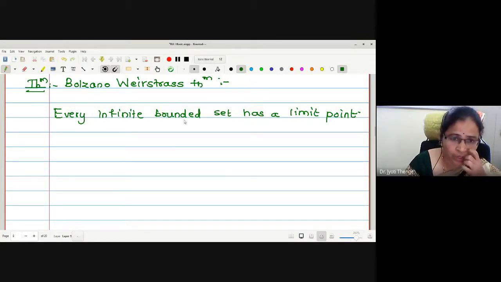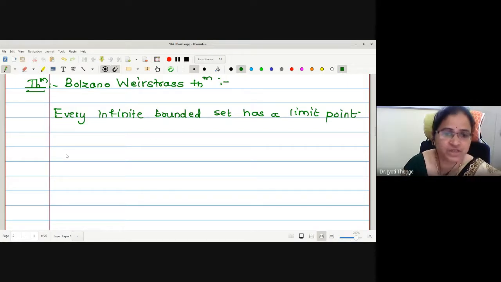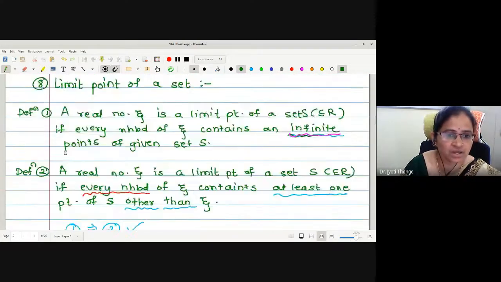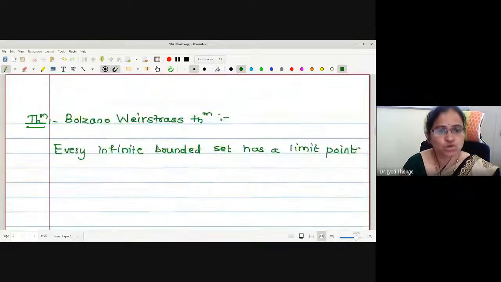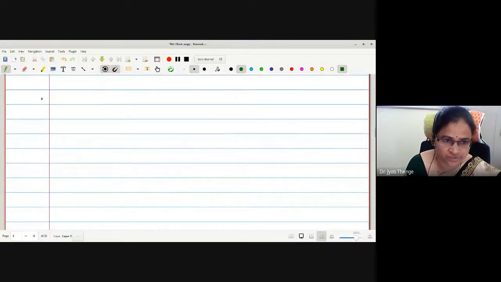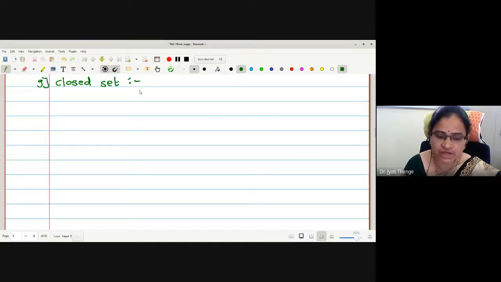Now, let me go to the next definition. I think number 9 I have. Yes, closed set is the definition. Next definition is closed set. What is the definition of a closed set? Or before that, one can see the definition of an adherent point.